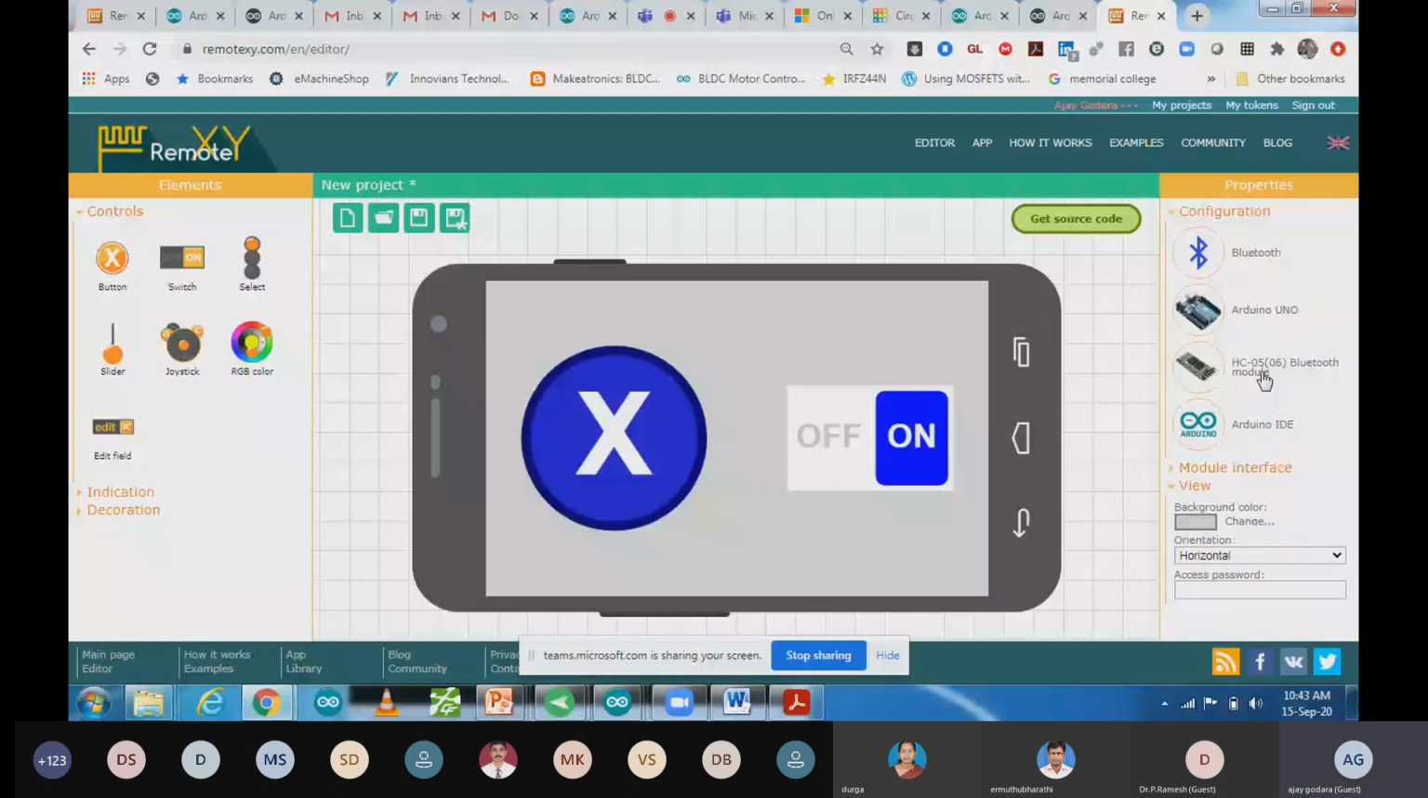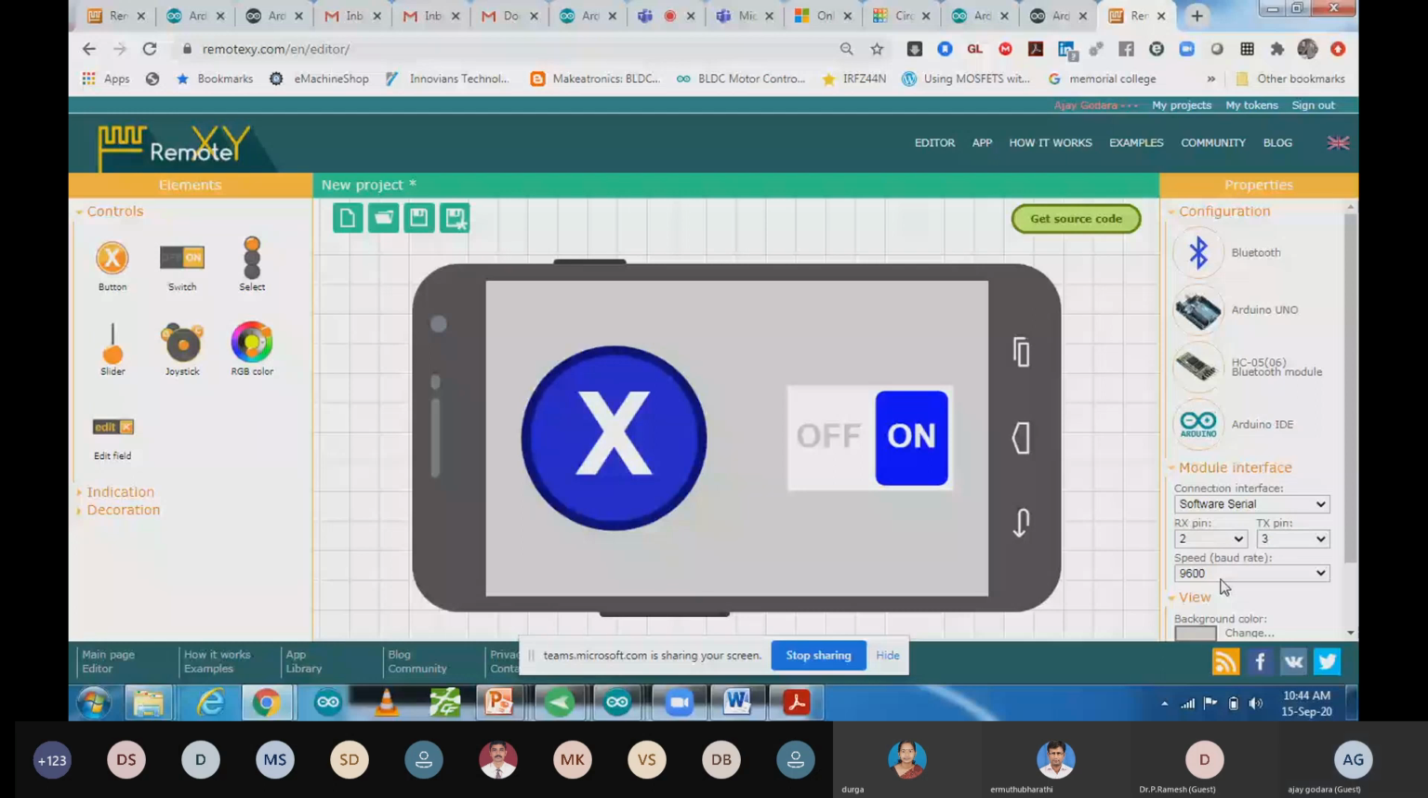So now the module interface. In the module interface, we can do software serial, and the TX and RX pins of the Bluetooth module we have to connect with pins 2 and 3 of the Arduino. And the baud rate should be 9600. That is the default baud rate of that Bluetooth module. That I will discuss in detail also, how you can use that Bluetooth module. So this setup you have to do.